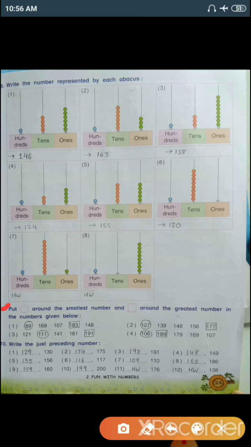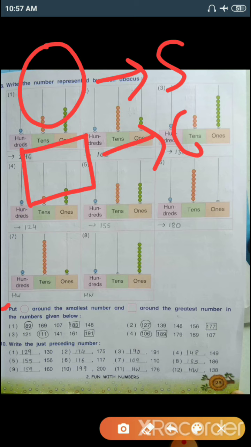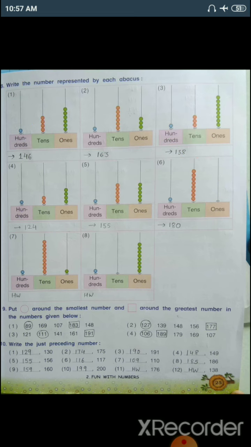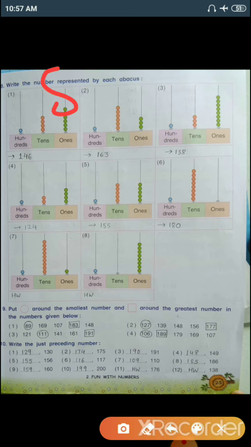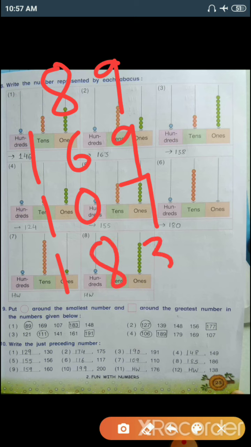Now question number 9. Put a circle around the smallest number and a square around the greatest number. So let's start with number 1. The numbers are 89, 169, 107, 183 and 148.